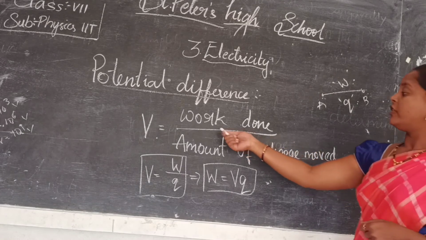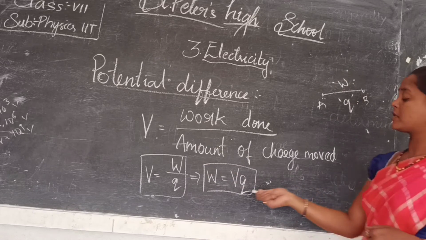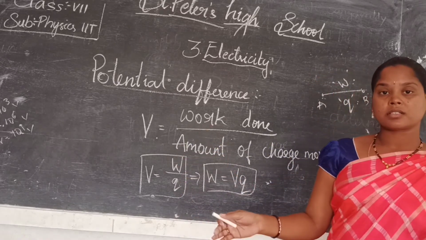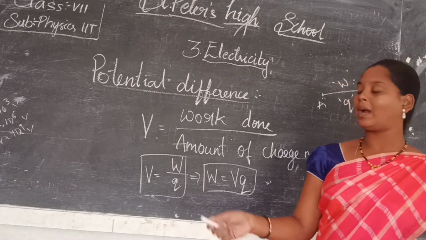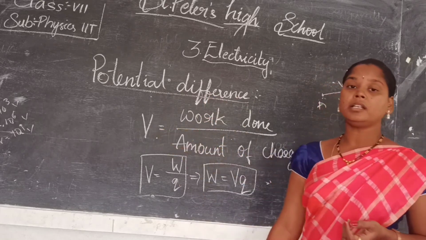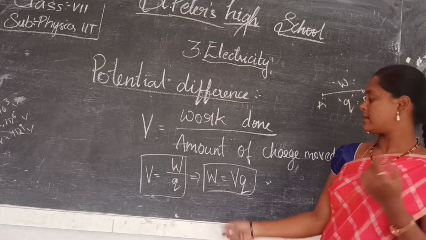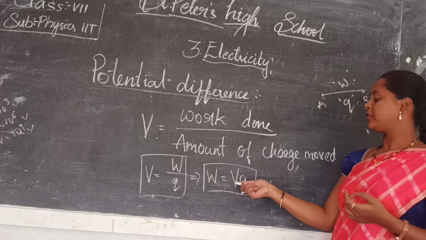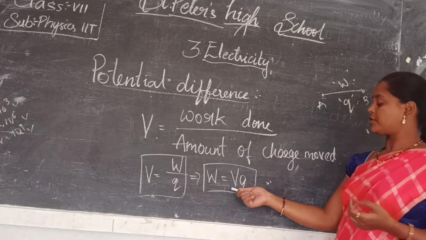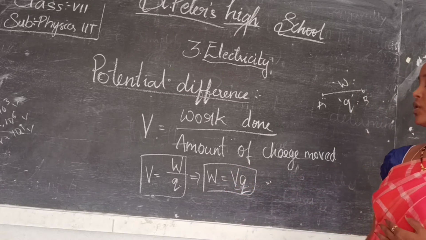Work done will be represented by W. Next, the amount of charge in a body is represented by Q. As we have discussed, charge can be denoted by capital Q or small q. I am taking small q here, and potential difference can be denoted by capital V. So V is equal to W by Q. I am writing it as work done is equal to V into Q, that means potential difference into amount of charge moved. So this is the formula. These are important for simplification of the solutions.